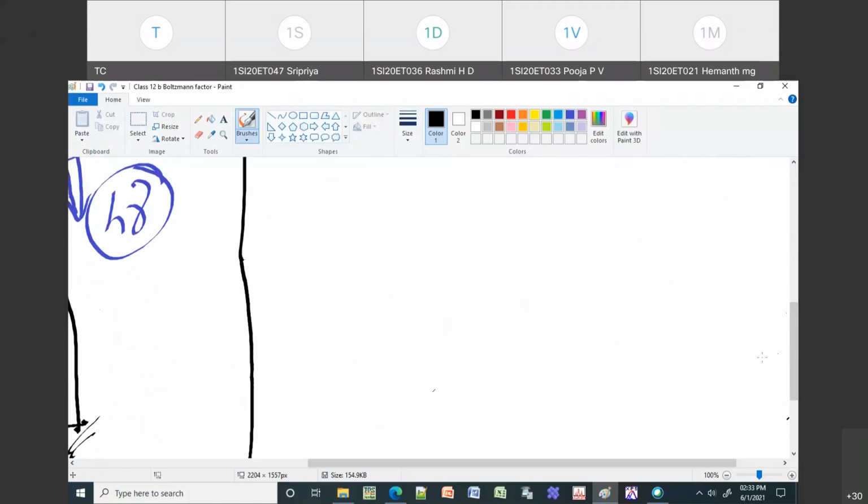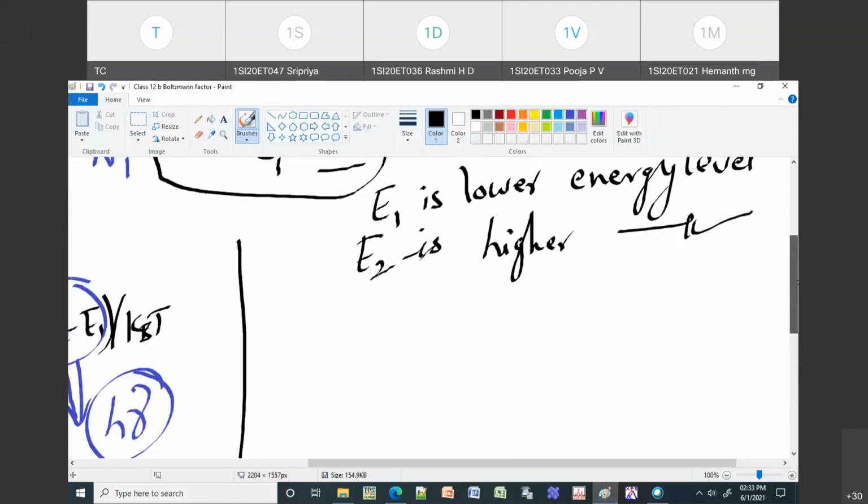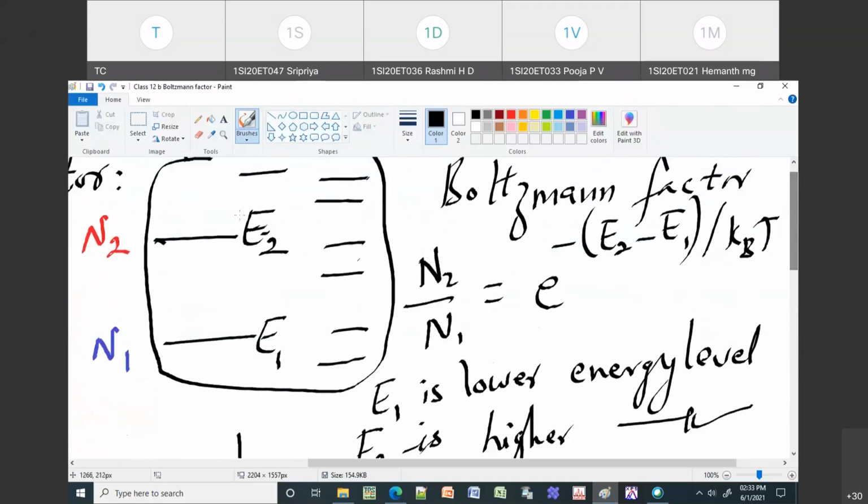The lower energy level will always have a lesser value compared to the higher energy level, so E1 will always be less than E2. That is the meaning of higher and lower energy level.